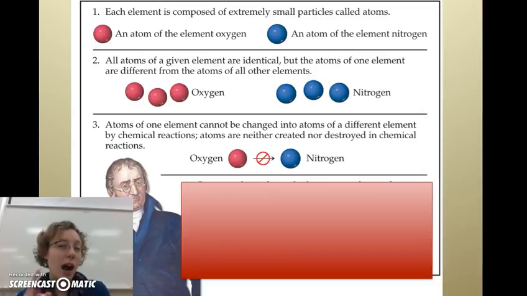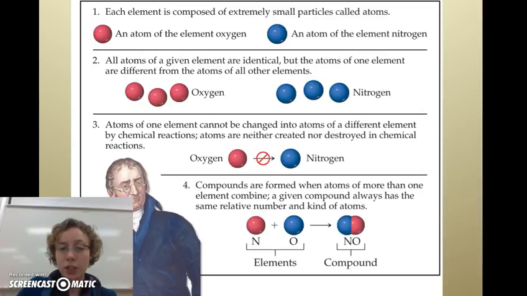Now, we still have compounds that change, but that's kind of a rearrangement of the atoms. The actual atom does not turn into something different. This is also where we get our conservation of mass. So atoms can neither be created nor destroyed in chemical reactions. We'll come up with that in a moment. His last postulate was that your compounds are formed when different atoms are combining together. So you can have a compound when you've got a nitrogen atom and an oxygen atom combining together.